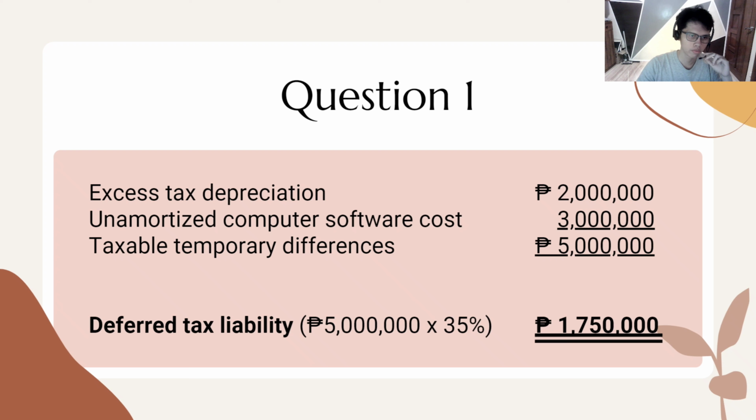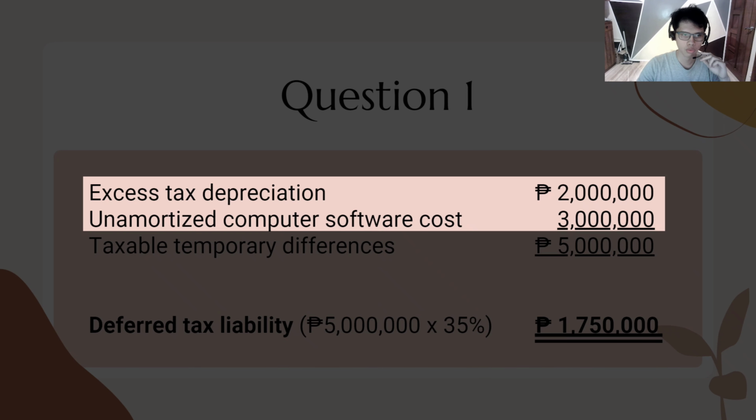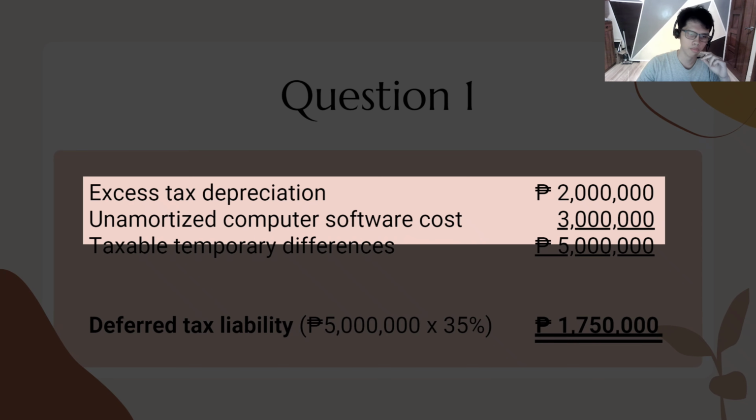Question number 1. Taxable temporary differences are those that result in future taxable amounts when the carrying amount of the asset or liability is recovered or settled. They arise when the carrying amount of an asset is greater than its tax base or the carrying amount of a liability is less than its tax base. In the given problem, we can evaluate that the excess tax depreciation will reverse equally over a 4-year period from 2022 to 2025. Thus, it is considered a temporary difference, as well as the unamortized computer software. The total taxable temporary differences is 5 million pesos.